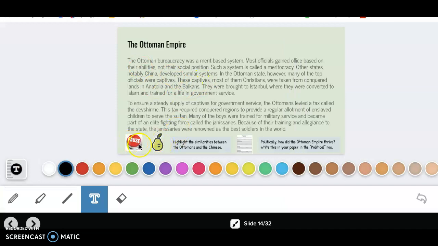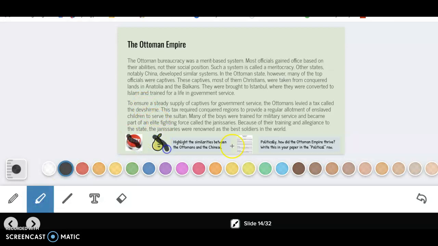Hopefully you're getting the idea of how to do this particular lesson. Again, I'm going to pause. I see that I need the Pear Deck, and I see that I need my notes. You're going to read the questions and make sure you know what you're looking for in the text. So we're highlighting the similarities, the things that are the same between the Ottomans and the Chinese. Also on my paper, I will fill in my political row. So I'm looking for something to do with politics.